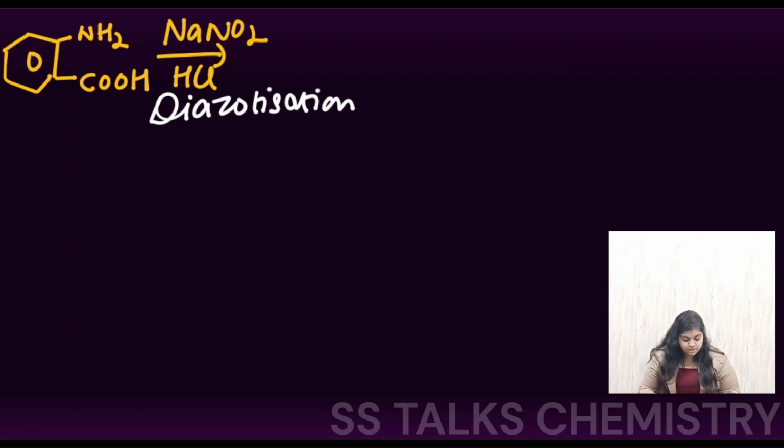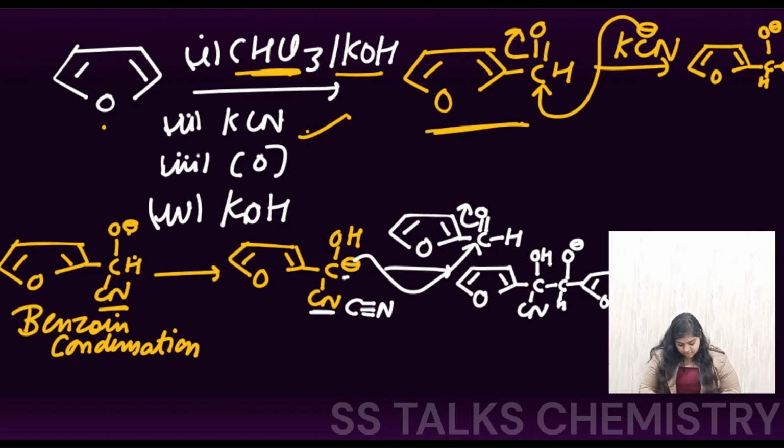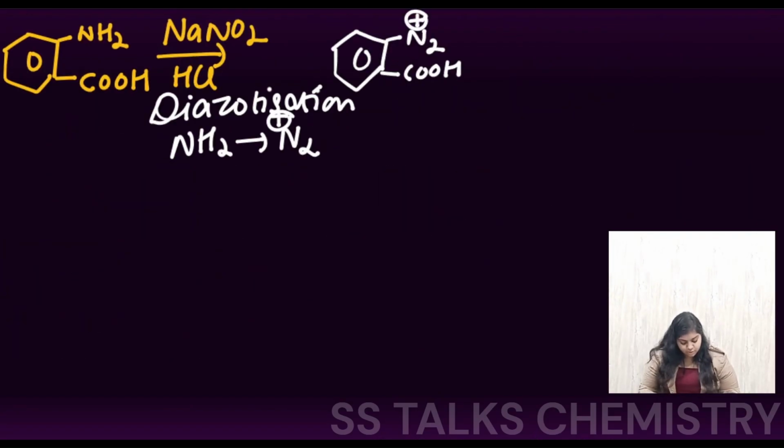In this, what happens is your amine, that is your NH2 group, gets converted to N2 positive, right? So what we are going to get is N2 positive with the COOH group. So this is basically your product number D.